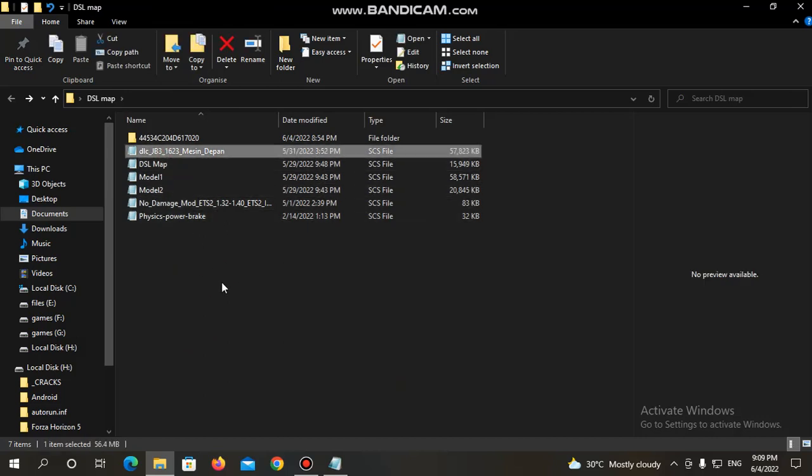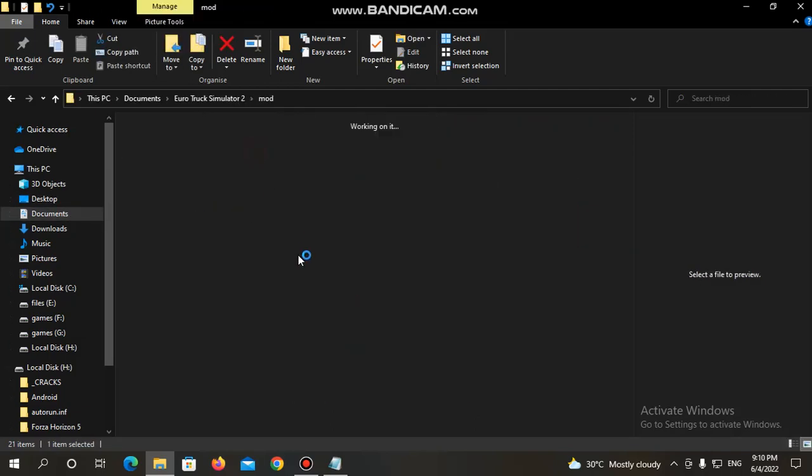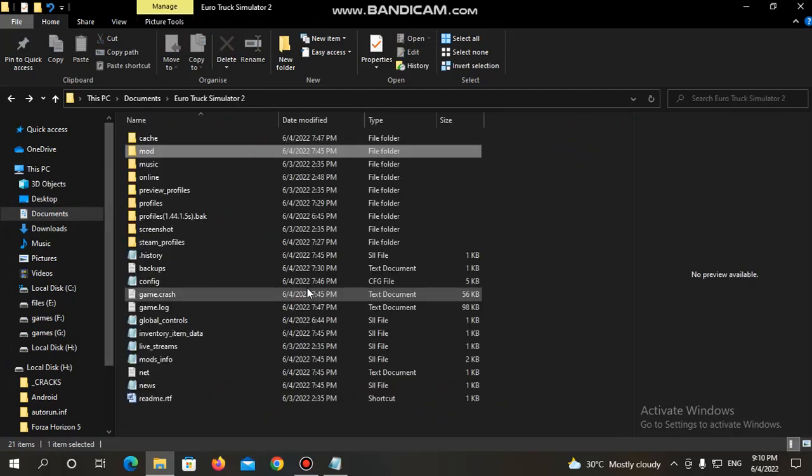This mod is basically a right hand steering bus mod. So if you want to play right hand steering bus mod, then copy or cut this mod into Documents, Truck Simulator 2, mod, and paste it in here.